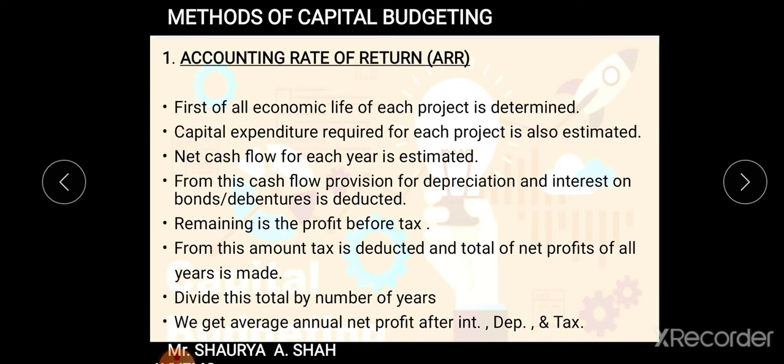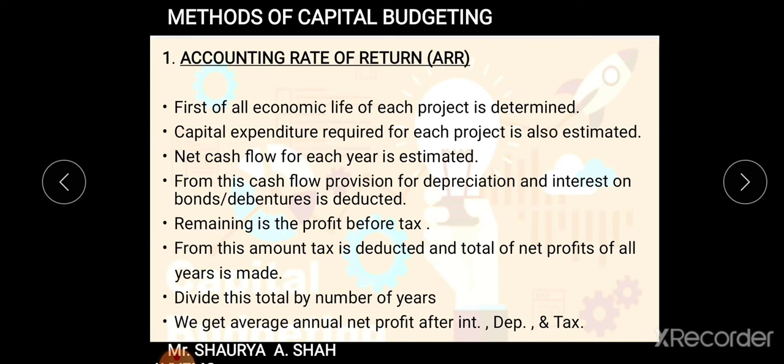Now how does this method work? First of all, the economic life of each project is determined. For how many years is your project going to work? What is the economic life? Say 5 years, 7 years, 10 years, 20 years is determined. Then the next step is the capital expenditure required for each project is also estimated. What will be the total capital expenditure required for the entire economic life of the project? And the third is net cash flow for each year is estimated.